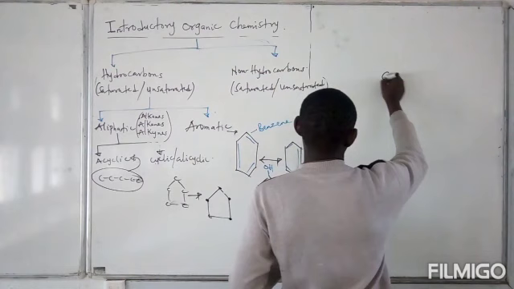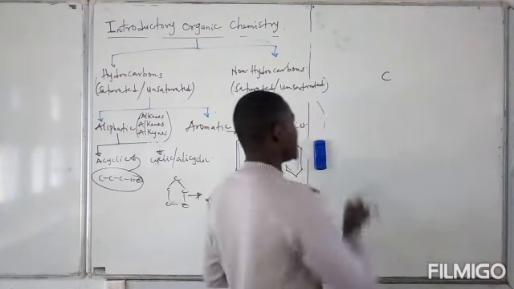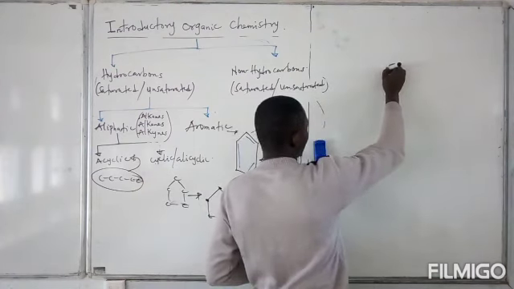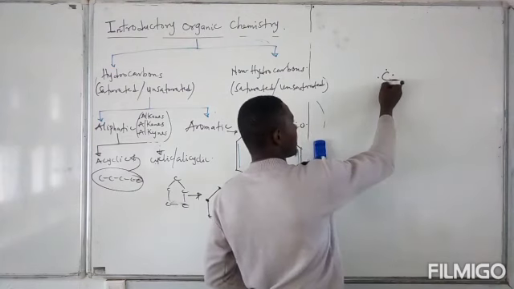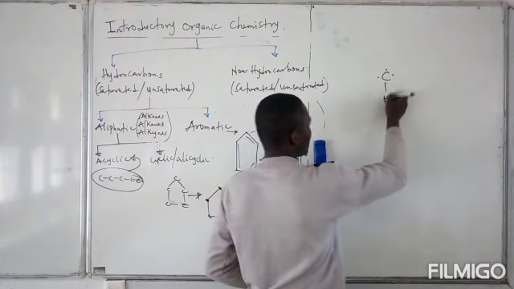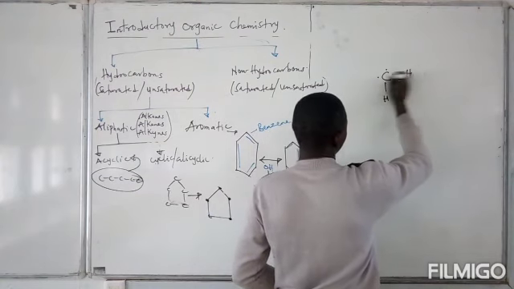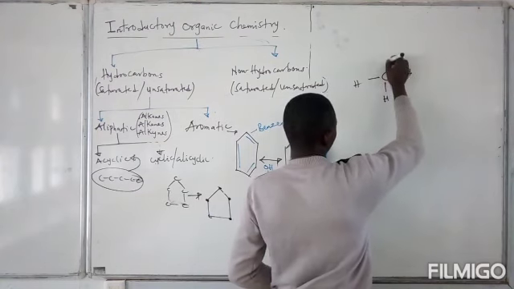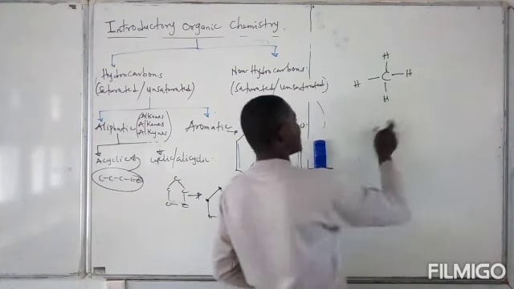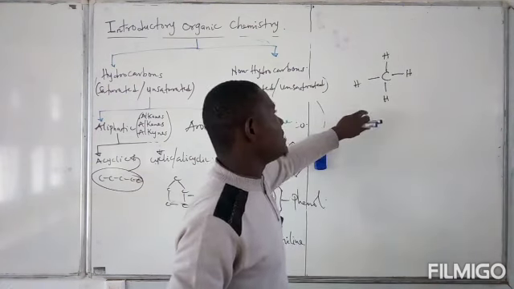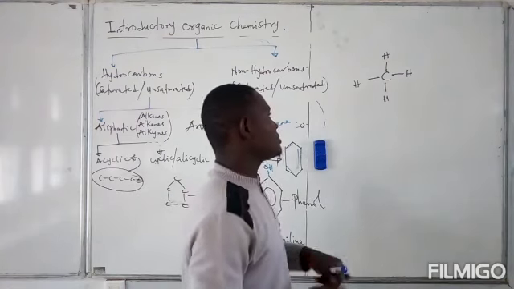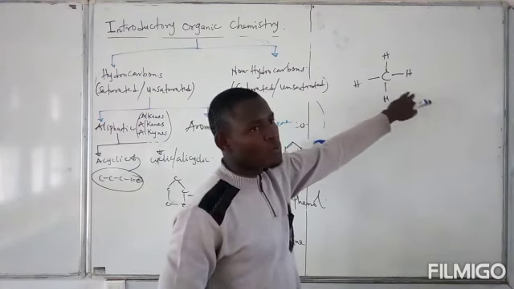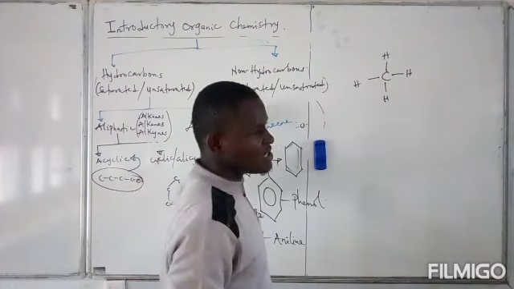So we have a carbon like this. It is tetravalent in the sense that it has 4 valence electrons. So we have 4 electrons around, right? So when it uses all these 4 electrons in forming bonds, let's say it forms a bond with hydrogen here, a bond with hydrogen here, a bond with hydrogen here, and a bond with hydrogen here. Now it has already reached the limit. It cannot form any more bonds because it is tetravalent and it has already used all the 4 valence electrons in forming bonds. This is a saturated hydrocarbon.